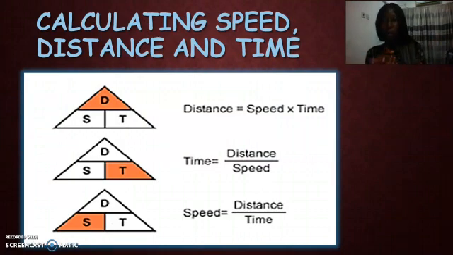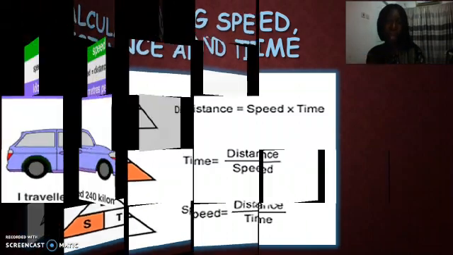Now, a simple formula for calculating speed, distance, and time. Distance is equal to speed multiplied by time. And when you change the variables, you find out that time is equal to distance divided by speed, and speed is distance divided by time.